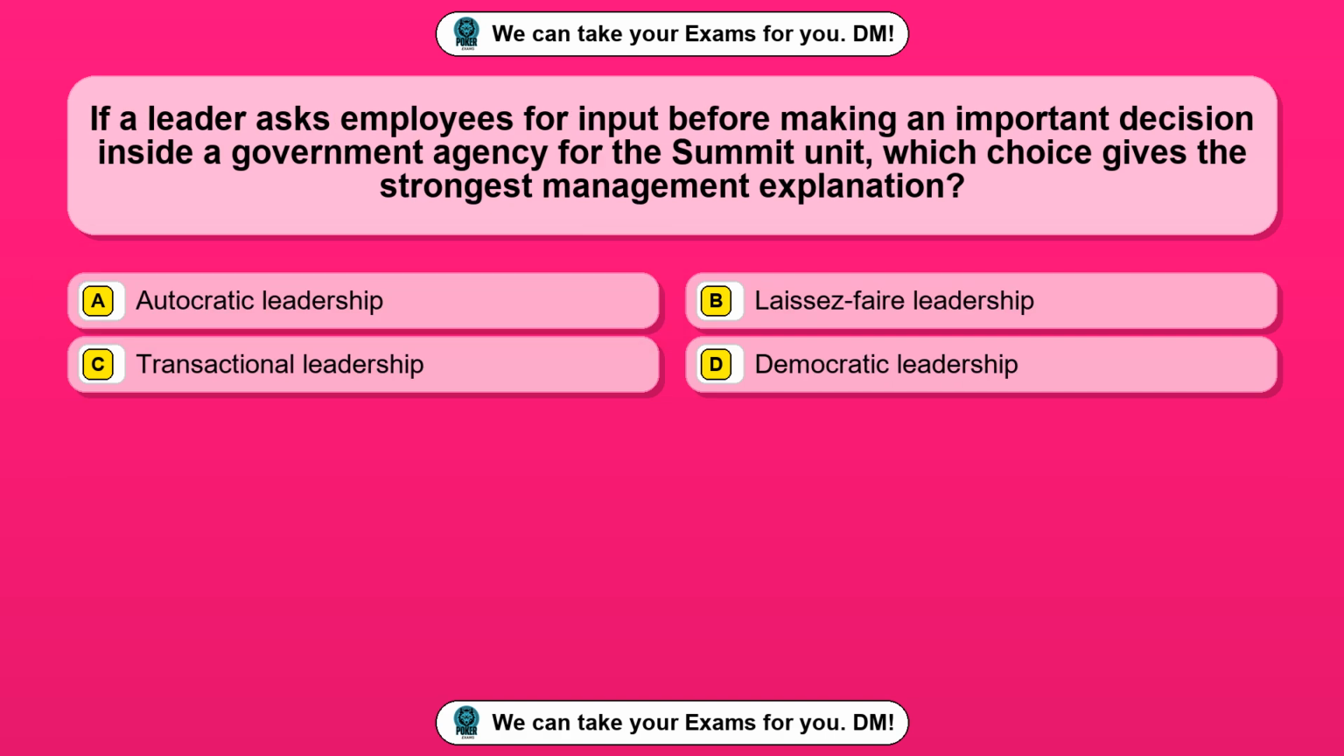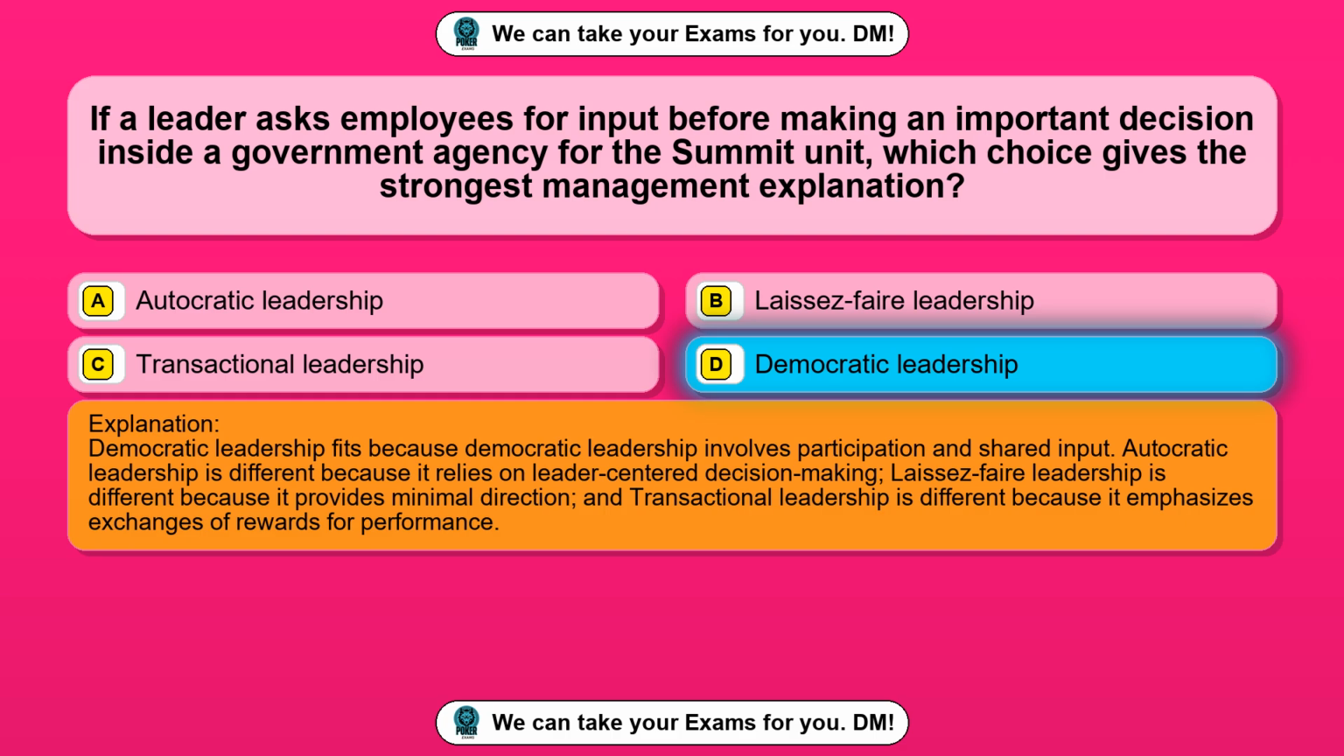Question 22. If a leader asks employees for input before making an important decision inside a government agency for the summit unit, which choice gives the strongest management explanation? Option A, autocratic leadership. Option B, laissez-faire leadership. Option C, transactional leadership. Option D, democratic leadership. The correct answer is option D, democratic leadership.